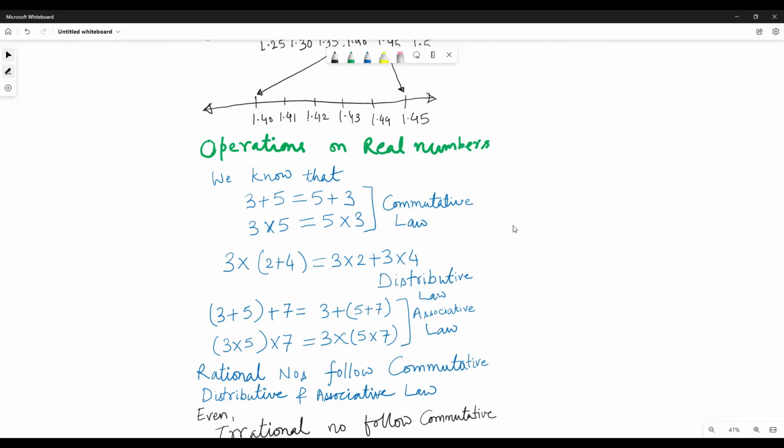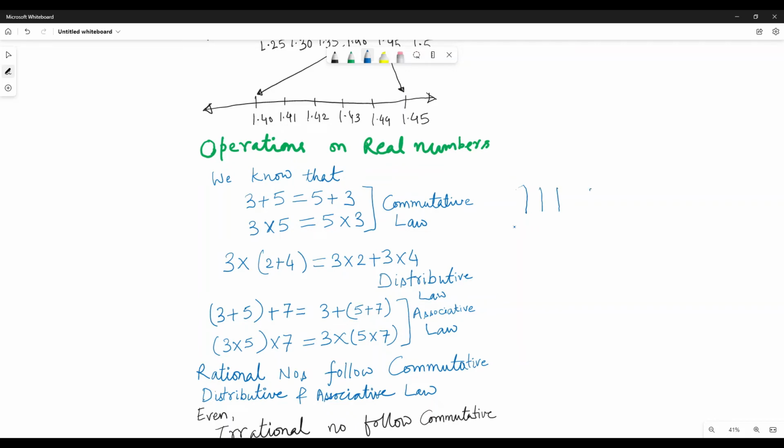So you always know that 3 plus 5 is 5 plus 3. You always knew that. But did you know that this comes from the commutative law of addition? And where has this law come from? That has also come from first principles. Why is 3 plus 5 equal to 5 plus 3? Because 1, 2, 3.